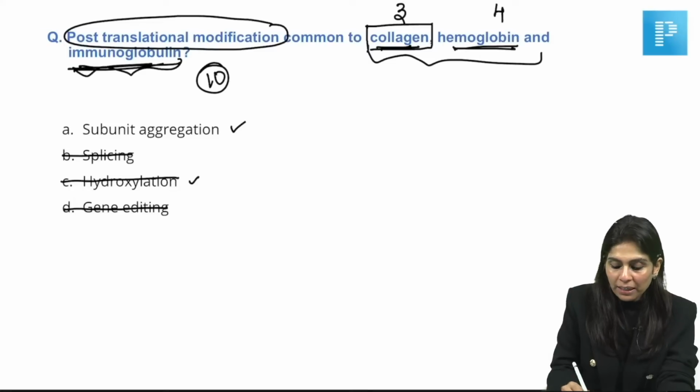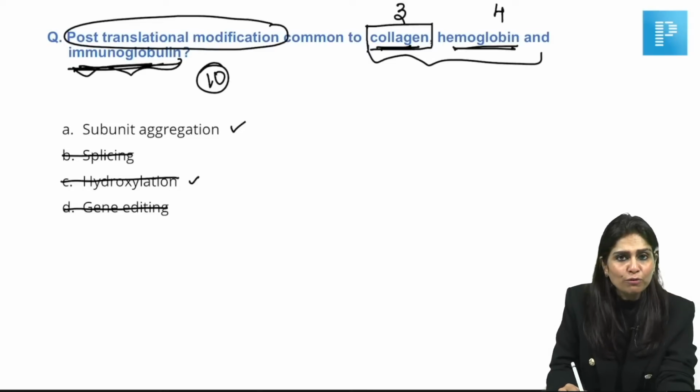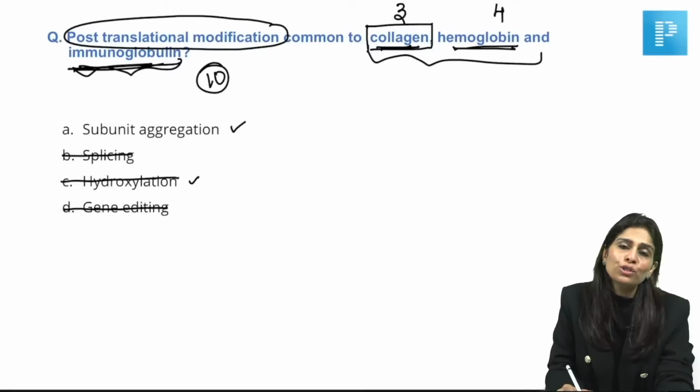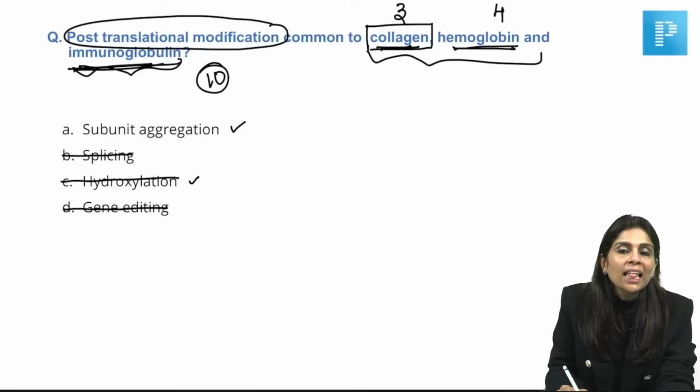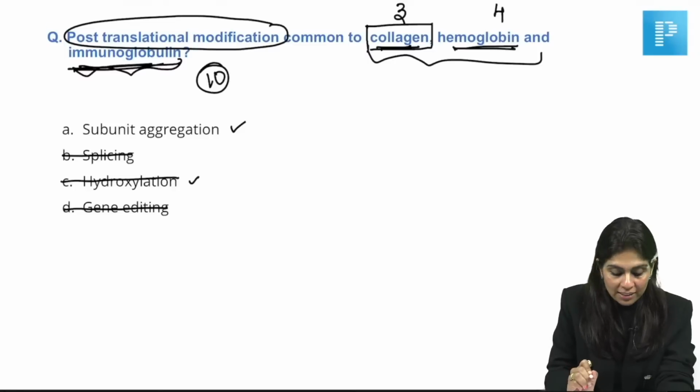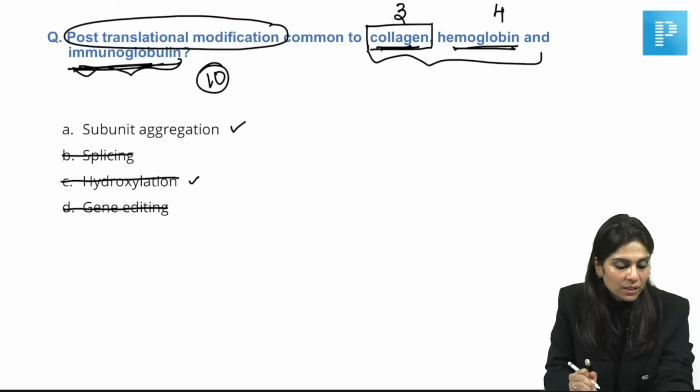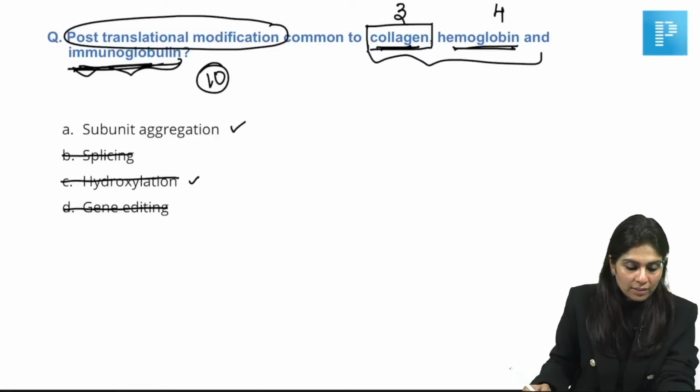Methylation is not happening in the case of collagen formation. Methylation is one of the post-transcriptional modifications that are related to tRNA formation. Of course, some proteins can undergo methylation, but that does not happen here. The answer for this question is subunit aggregation because all these three are multi-subunit proteins. Okay.